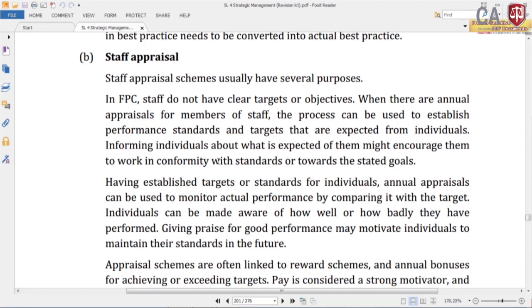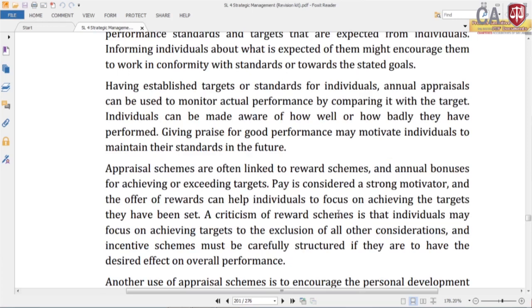Now, having established targets or standards for the individual, the annual appraisal can be used to monitor actual performance by comparing it with the target. At the end of the year, you can measure the actual performance, then compare with the target. Individuals can be made aware of how well or how badly they have performed. Giving praise for good performance may motivate individuals to maintain their standard in the future. So, feedback can be given based on that.